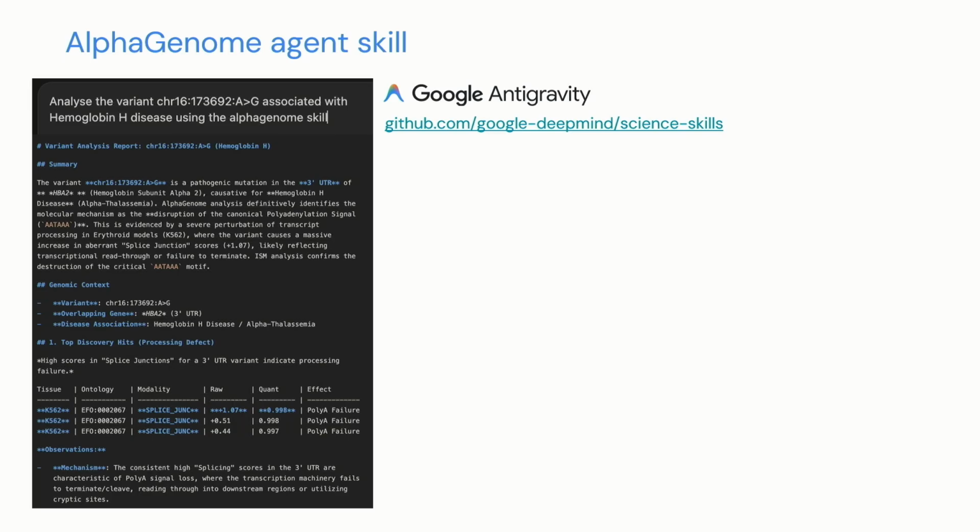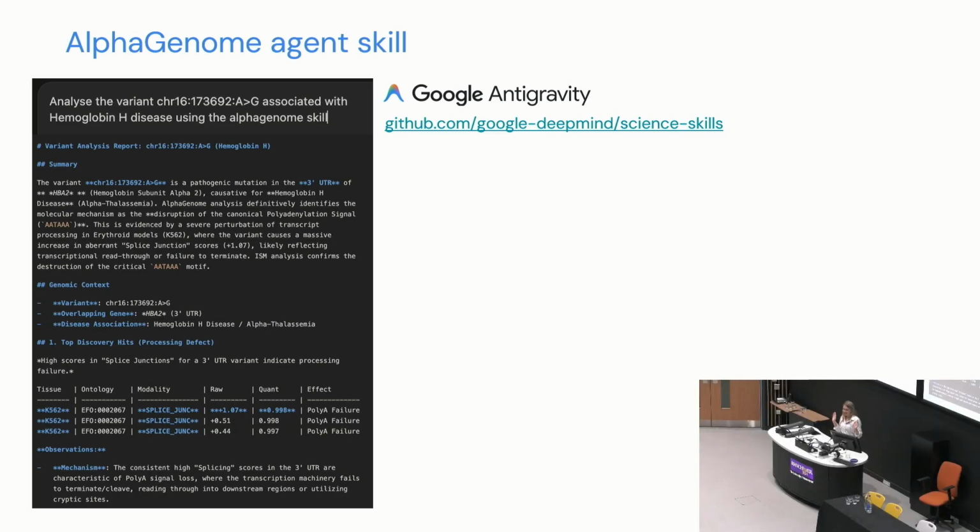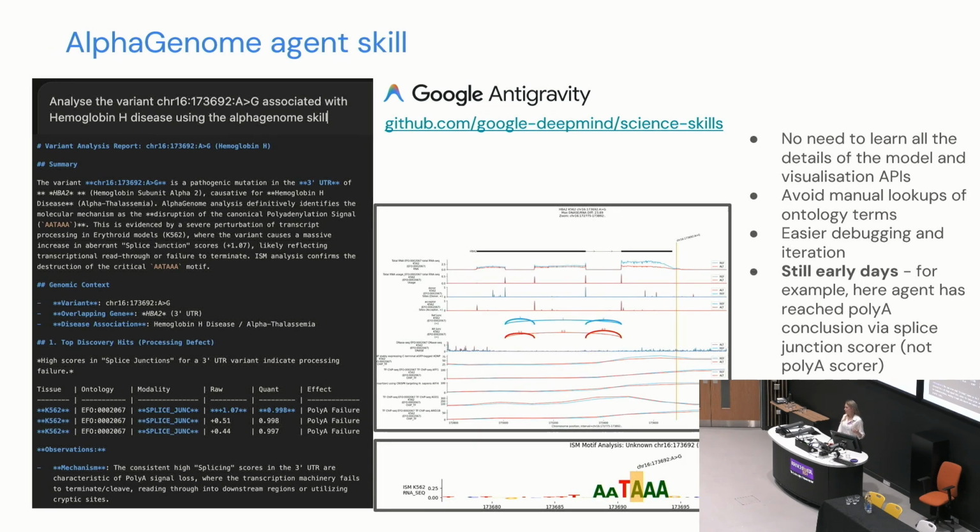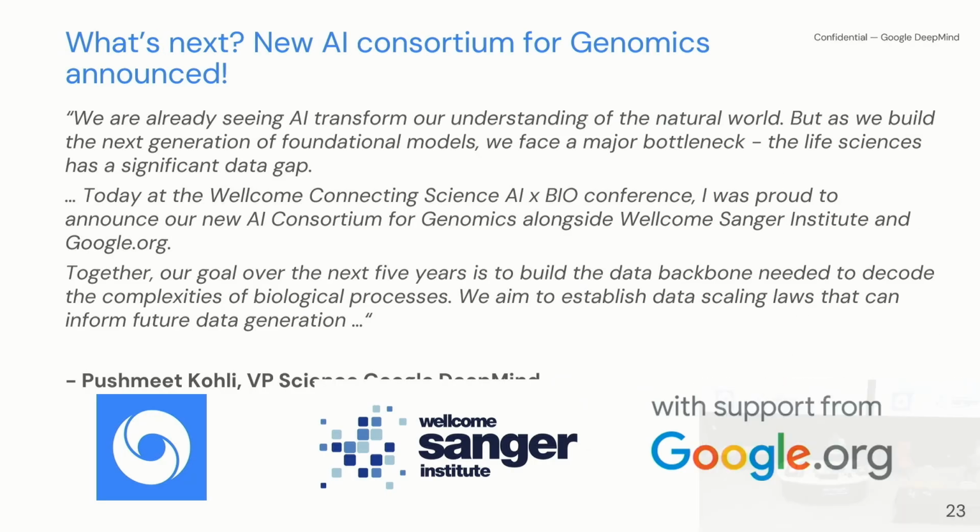Sorry, finally, the hot new thing in AI is agents and agentic workflows, so we're on this bandwagon. There's now an AlphaGenome agent skill as part of Antigravity, where you don't have to learn the API anymore. You can just talk to the agent in natural language and say, analyze this variant for me in this disease. And it makes plots for you and generates reports for you, does the ISM to identify motifs. And yeah, on to Josh.